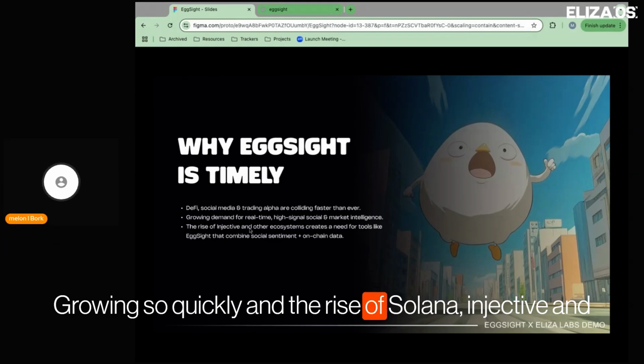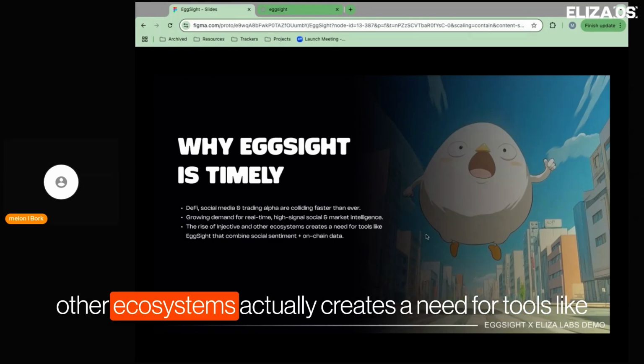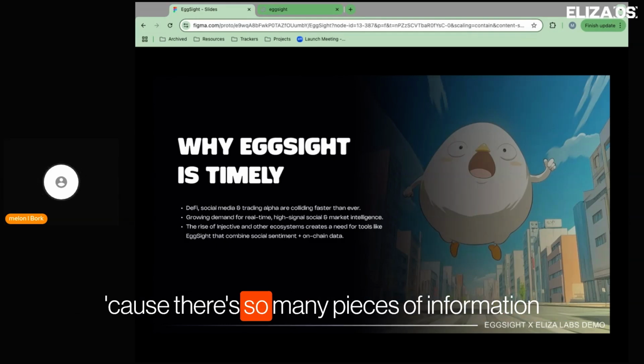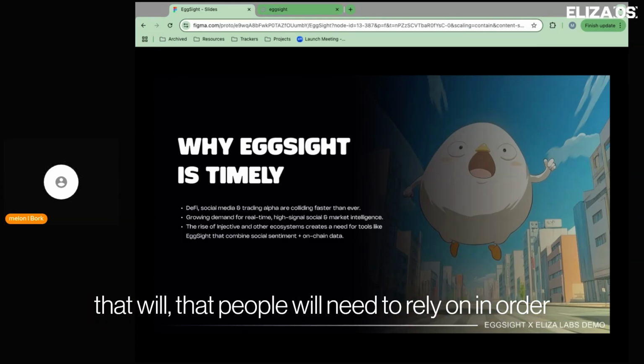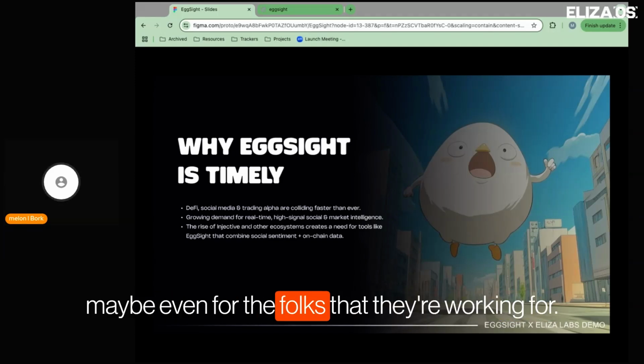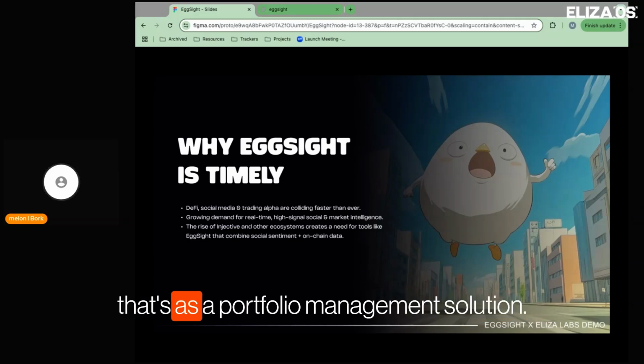And the rise of Solana, Injective, and other ecosystems actually creates the need for tools like eggsight to combine social sentiment and on-chain data, because there's so many pieces of information that people will need to rely on in order to make accurate decisions for themselves and maybe even for the folks that they're working for, whether that's as a project or as a portfolio management solution.